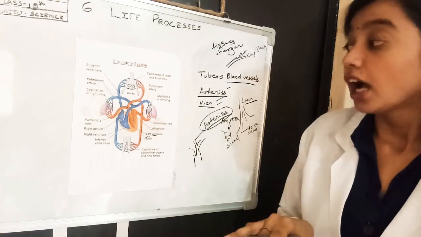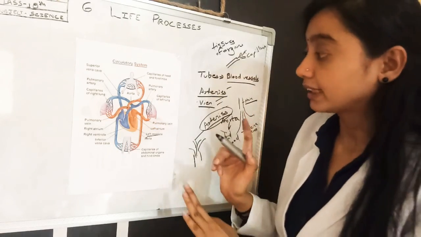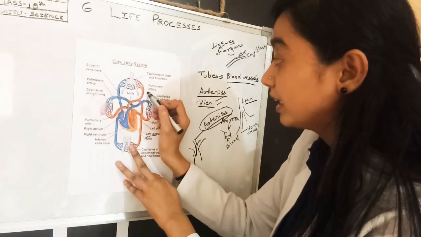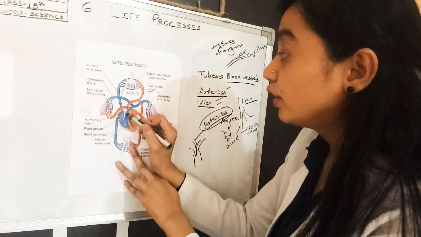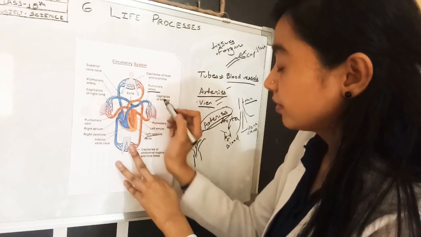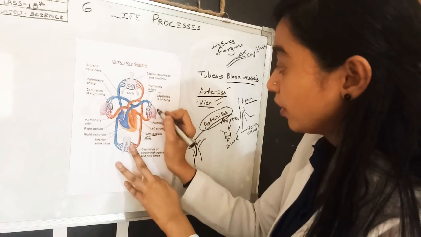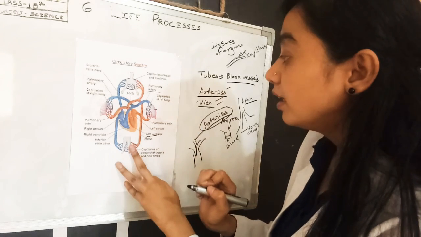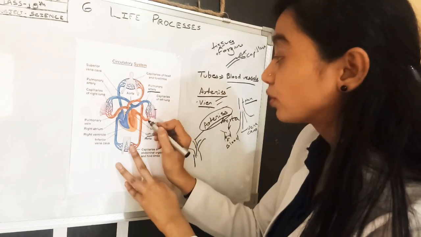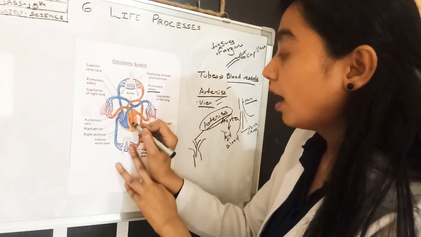Their functions are opposite, but there is one exception: the pulmonary artery carries deoxygenated blood from the heart and supplies it to the lungs, and from the lungs the pulmonary veins carry oxygenated blood to the heart.